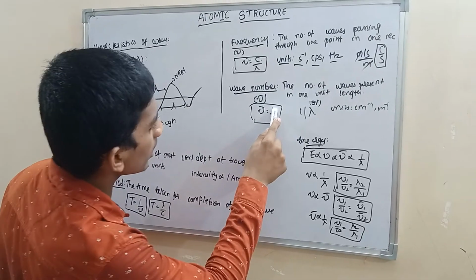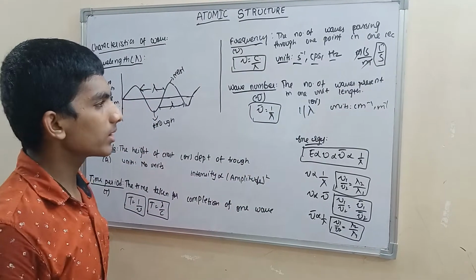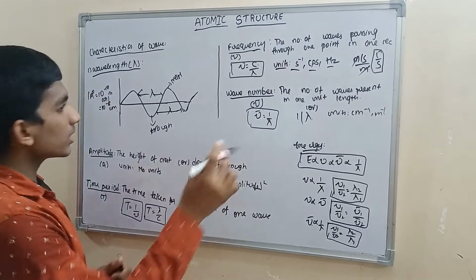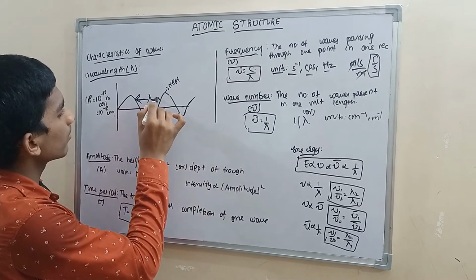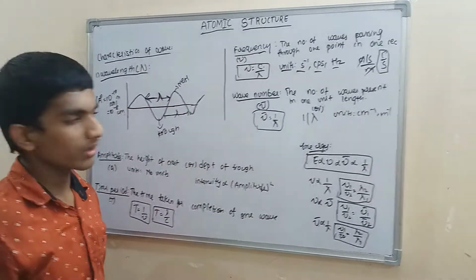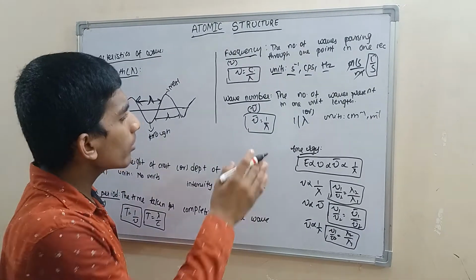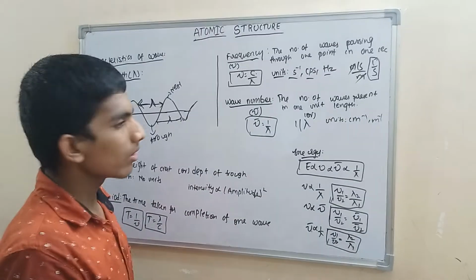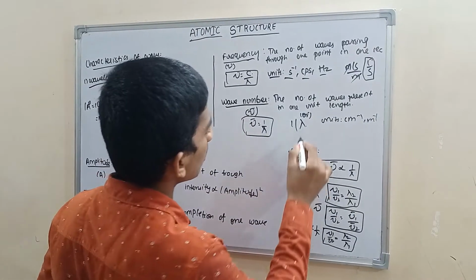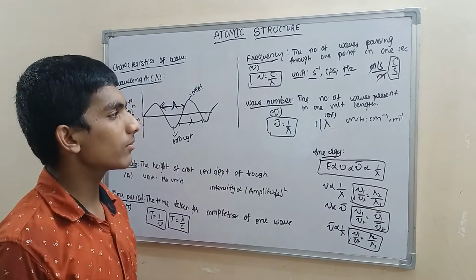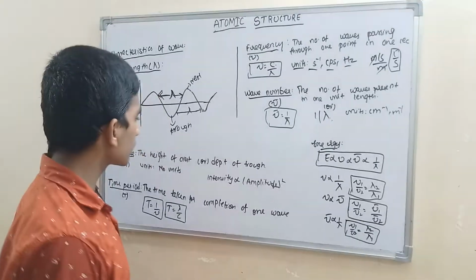What is lambda? The distance between two crests or troughs. So we do 1 by lambda and find nu bar, that is the wave number. Or simply, the reciprocal of the wavelength lambda is known as nu bar.